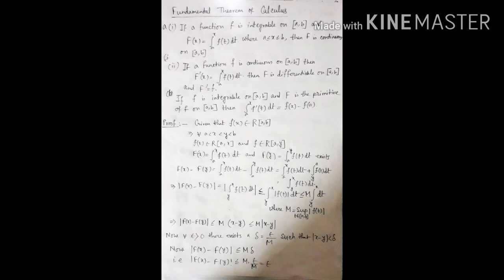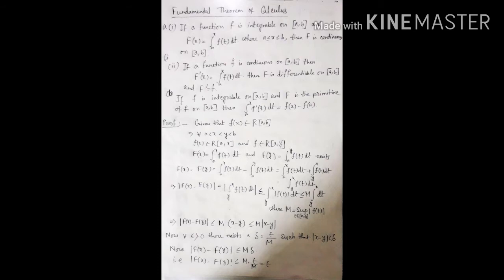Now the fundamental theorem of calculus. First part: if a function f is integrable on the closed interval [a, b] and F(x) is equal to ∫ from a to x f(t) dt, where a ≤ x ≤ b, then F is continuous on [a, b]. Second part: if a function f is continuous on [a, b], then F'(x) is equal to ∫ from a to x f(t) dt. Then F is differentiable on [a, b] and F' is equal to f.